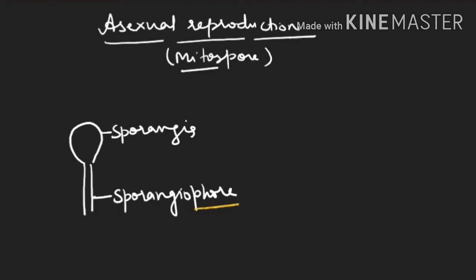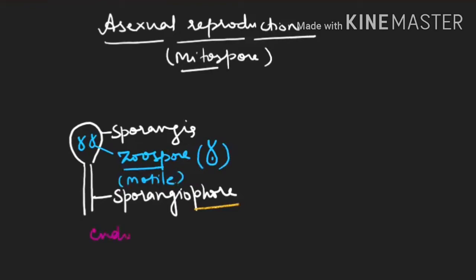Okay, now inside this, they'll be producing zoospores, which are motile. So this structure is your zoospore. I'm just drawing it once again as an outside diagram. These are the two flagella, okay? And these zoospores, we will say they are motile and endogenous spores. Endogenous, why are we calling it that? Because they are made inside the sporangium. So endogenous spore.